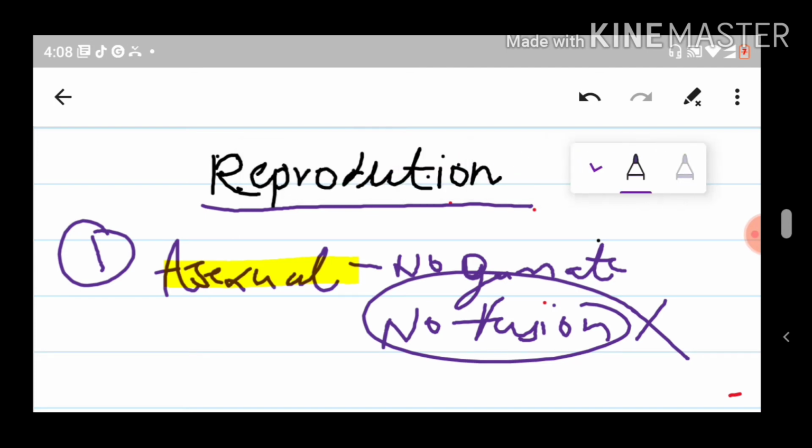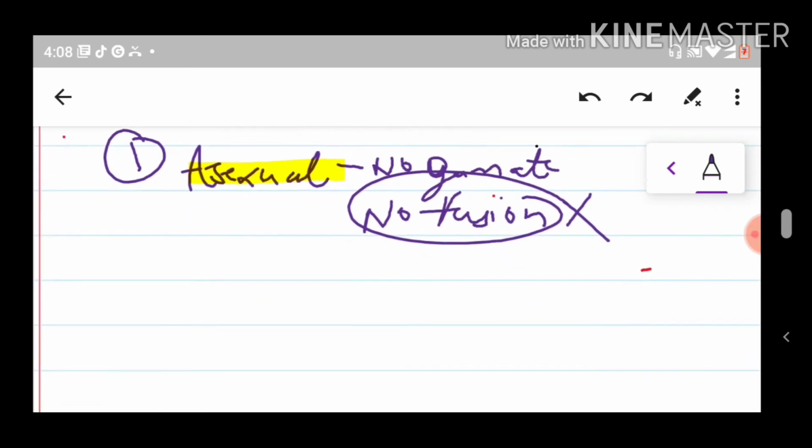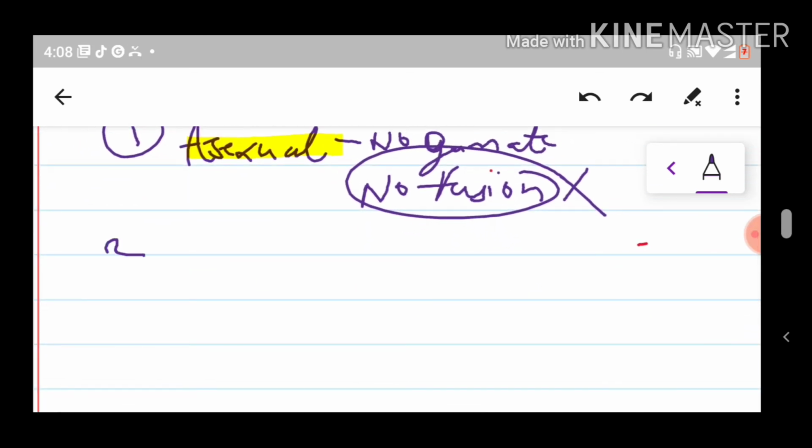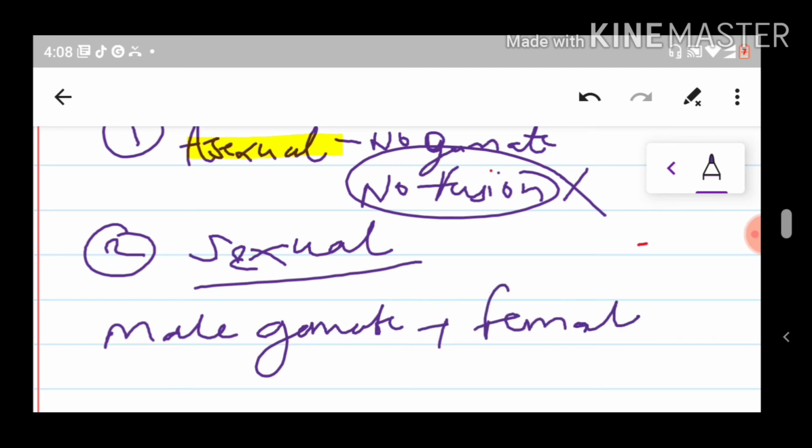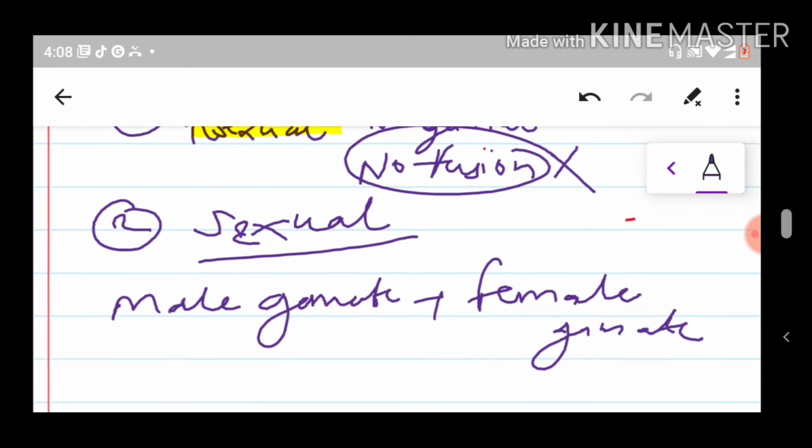Let's move on to the second type, sexual reproduction. In this, obviously, there is a fusion of the male gamete and the female gamete involved.